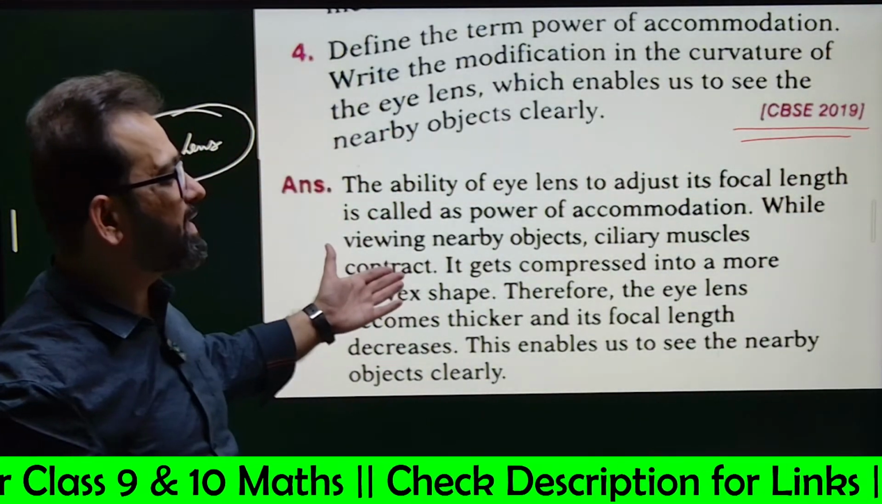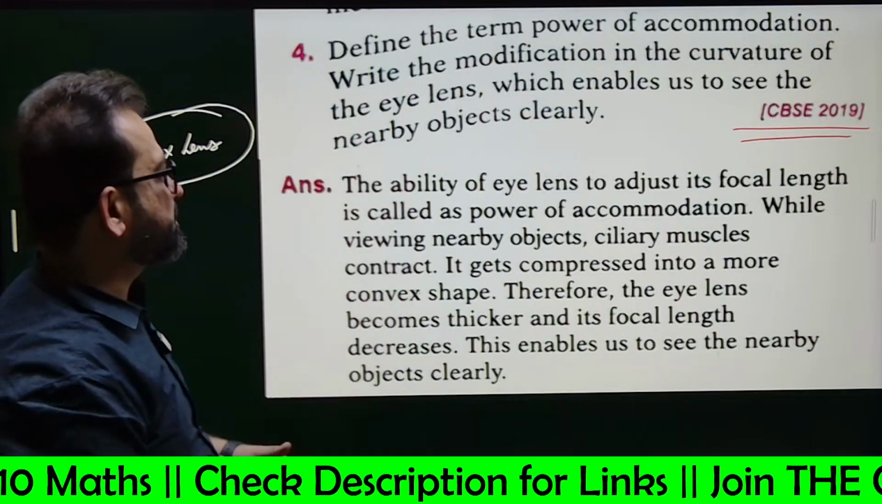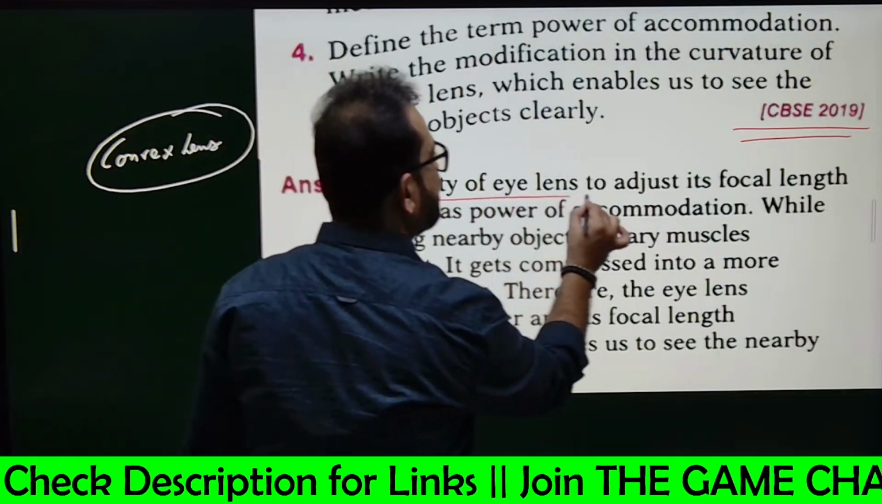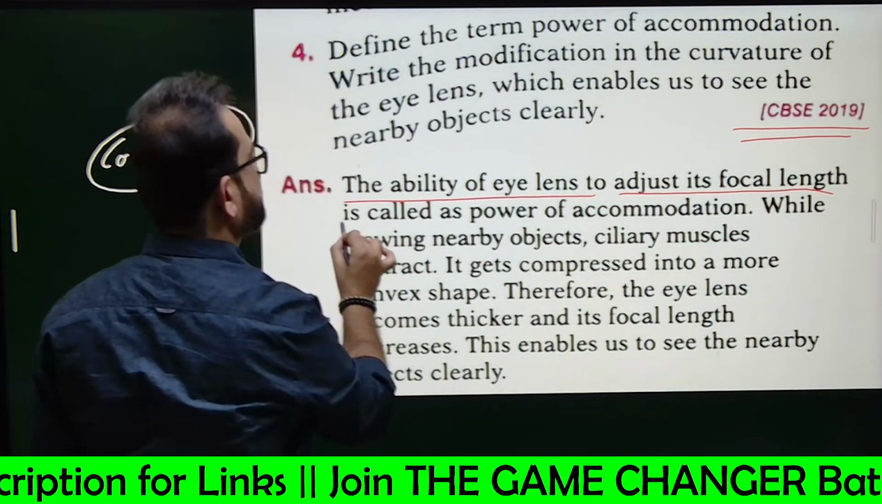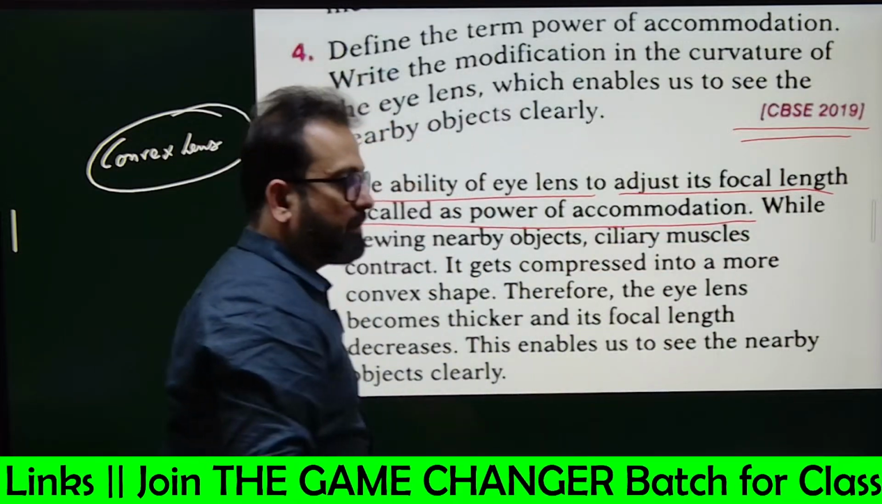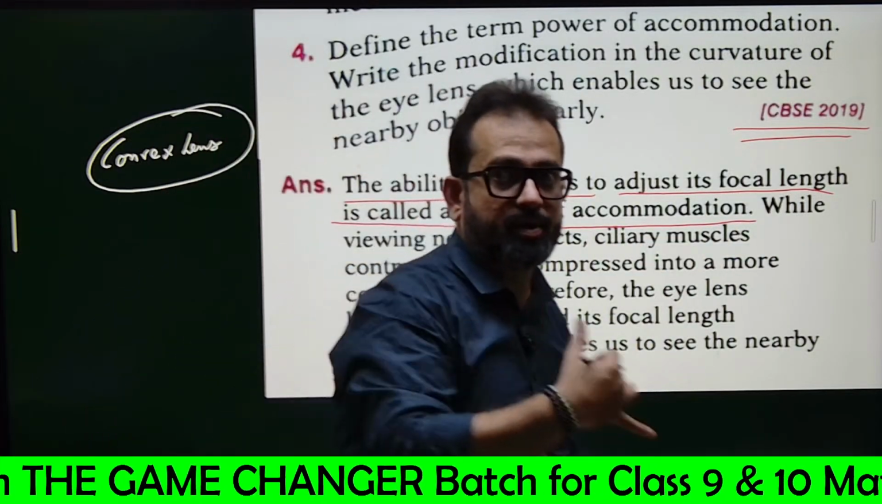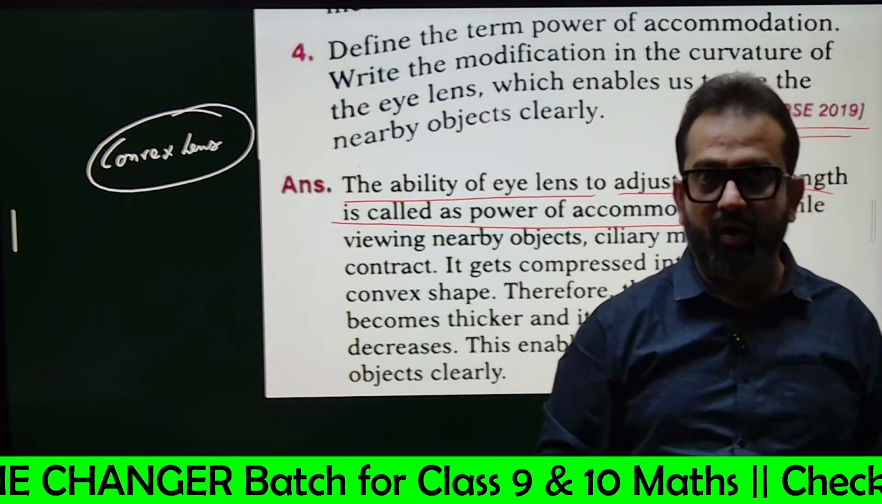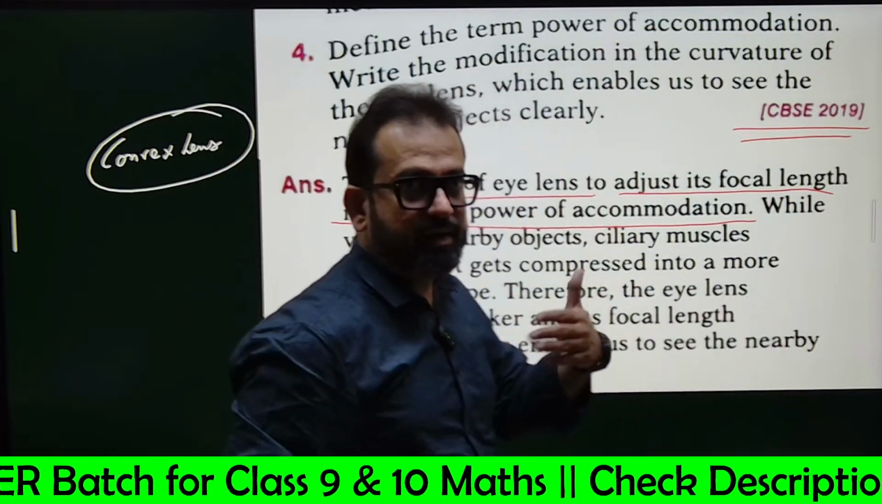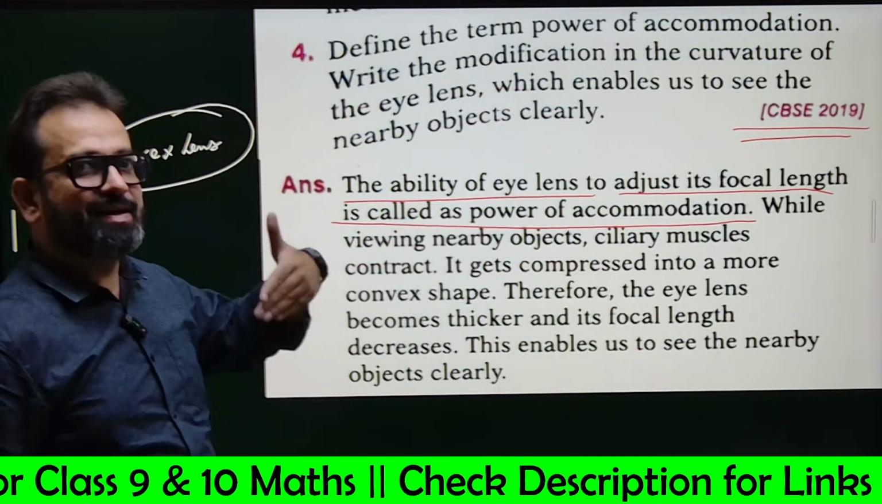Now you don't have to draw diagrams and all that for a 2 marks question, okay? You just have to write the ability of eye lens to adjust its focal length is called power of accommodation. Now what is power of accommodation? You must accommodate your power, right? So how to accommodate your power? Just by adjusting the focal length.